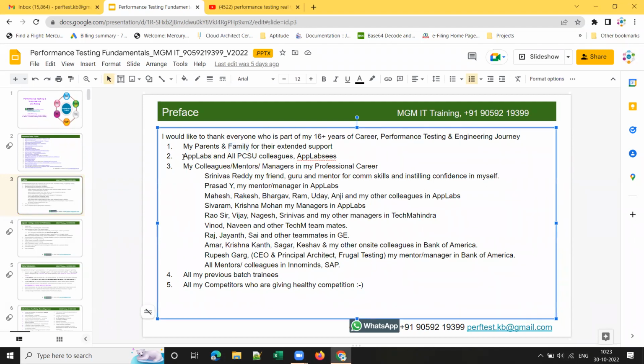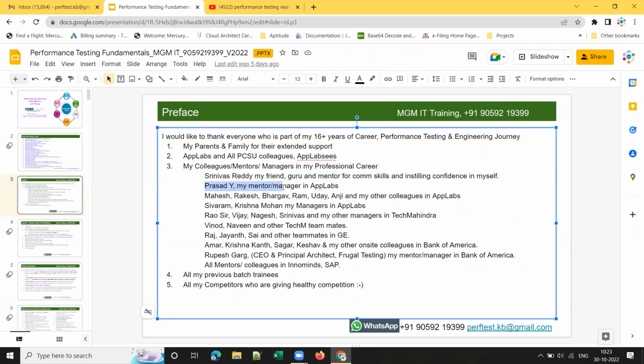AppLabs was my first company. I would like to thank all my mentors and colleagues in AppLabs and throughout my professional career, guys. I'd like to mention a few names here. Srinivas Reddy is my guru and mentor. I was a very reserved candidate before meeting him. I used to not speak anything unless I was asked directly. So I would like to thank him for communication skills and for giving self-confidence to me.